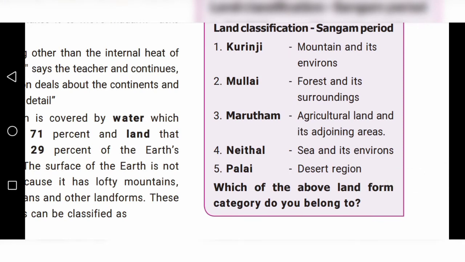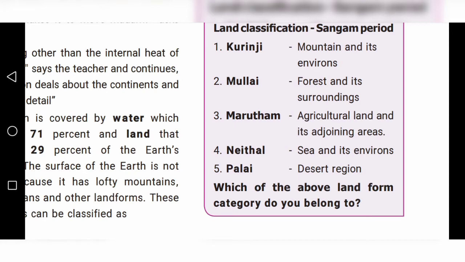Marudam land means agricultural land and its adjoining areas. Fourth one, Neidal. Neidal land means sea and its environs.